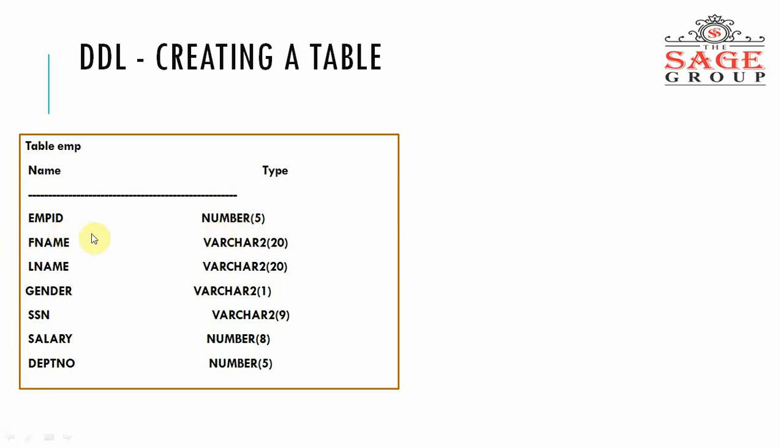Employee ID is the field, number is the data type, and the size of the employee ID is 5. Then the first name field has the varchar2 data type. The size of the first name is 20, and it is the same for the other fields also.